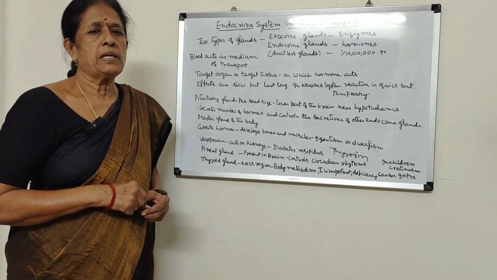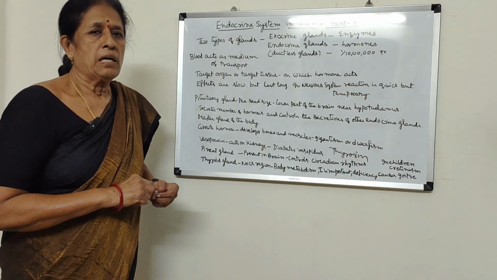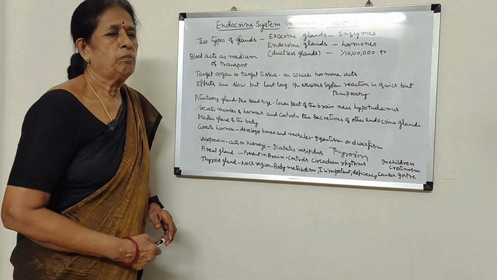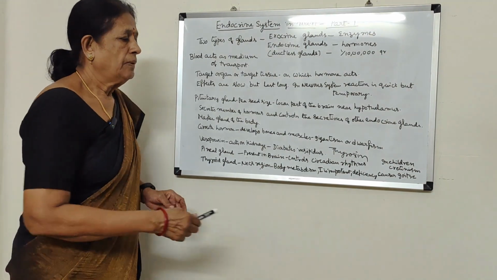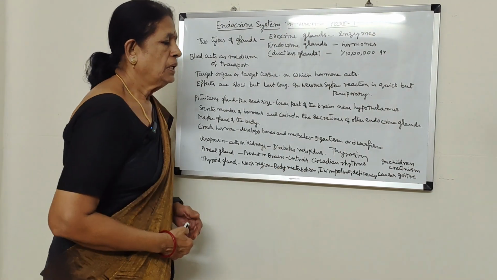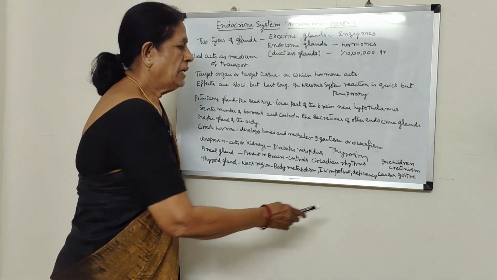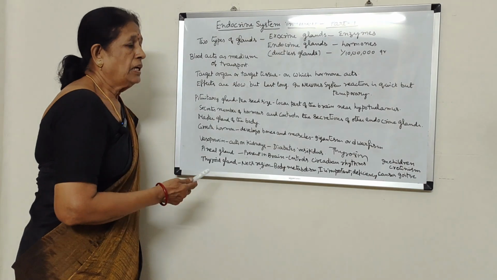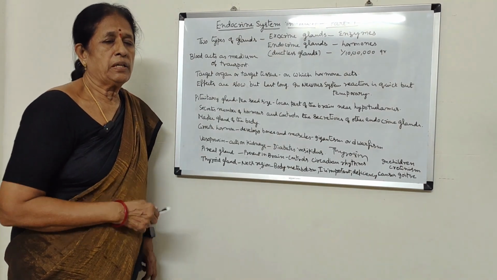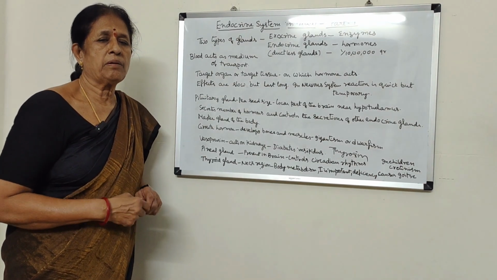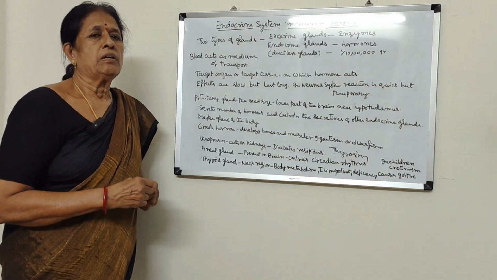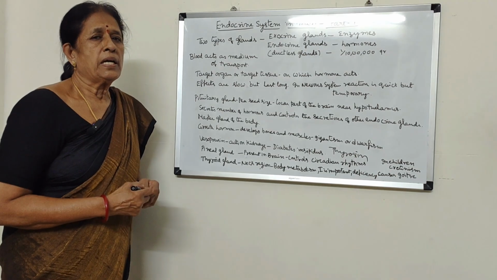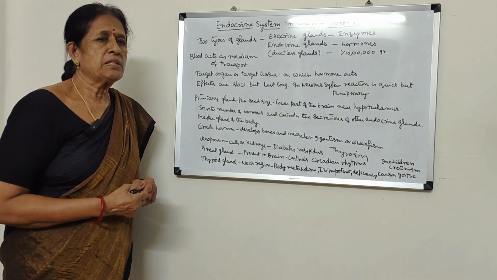In the case of adults, if there is a lower production of thyroxine hormone by the thyroid gland, that will lead to a disease called goiter. That is why iodized salt is used. Iodine is added to the salt, which will compensate for the deficiency of iodine in our body. Iodine is mainly present in seafoods.